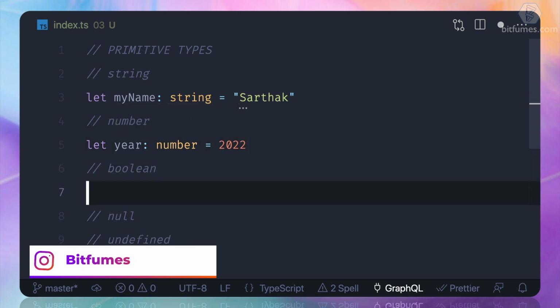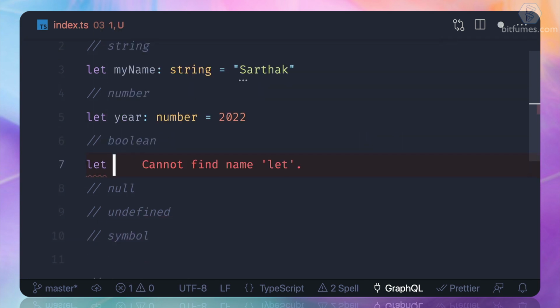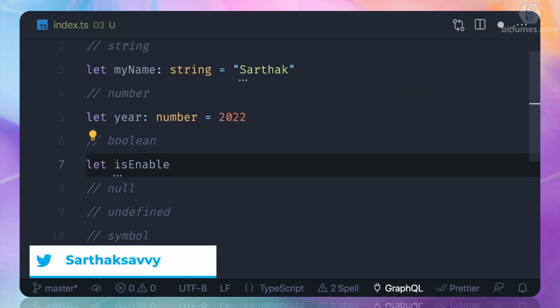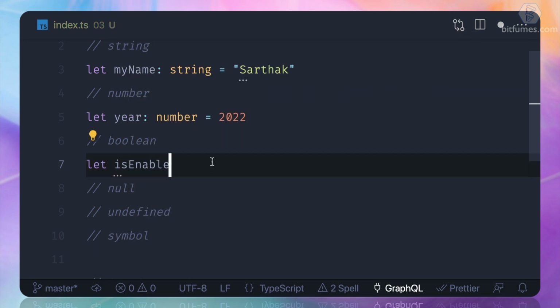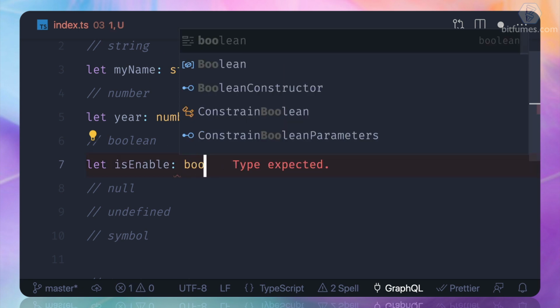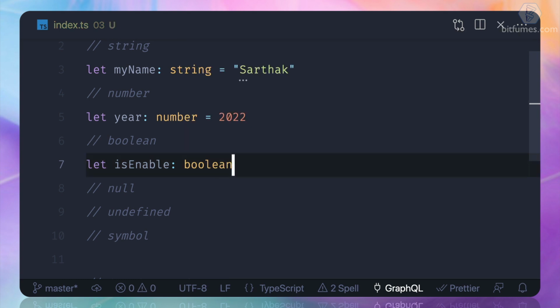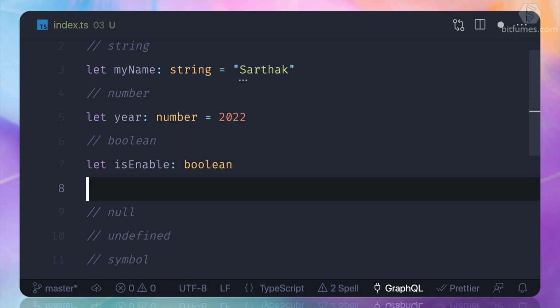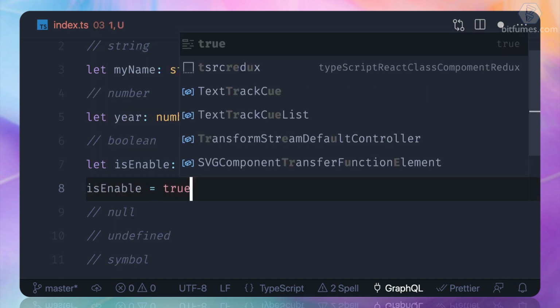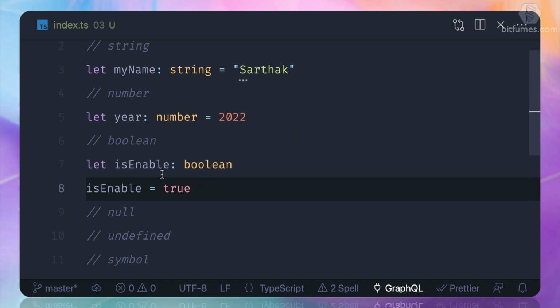Okay, just like here, let's say isEnable. Now this time I'm going to do something different. You can do the same for any kind of type, but here I'm going to define the type as Boolean, but I'm not providing the value. I'm providing the value after defining this variable, and this is going to be true. And that's totally fine, because first we have said that, hey, there is a variable whose type is Boolean, and after that we are defining the value. We are giving the value to the variable.